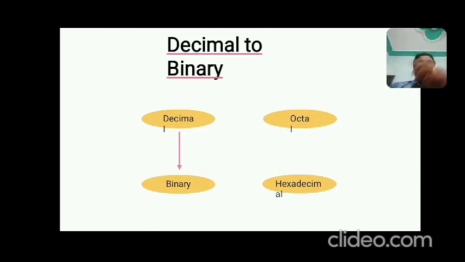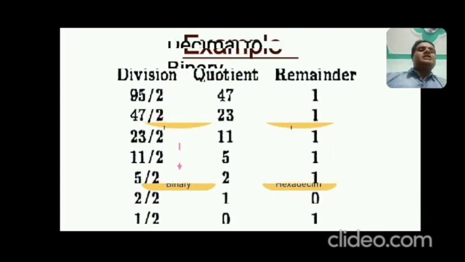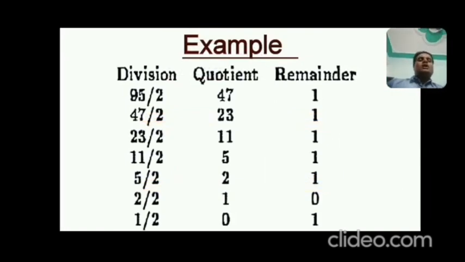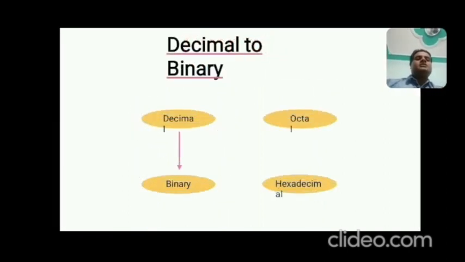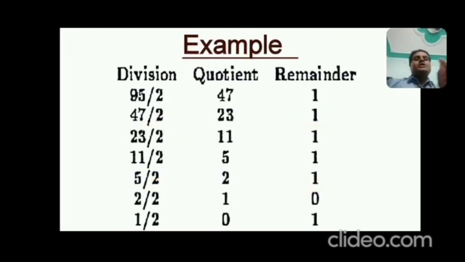Okay, now come to the next conversion, that is decimal to binary. This is something different: decimal to binary, decimal to octal, and decimal to hexadecimal. All these conversions follow the same fashion. How? Decimal to binary. Come to the next slide. How do we convert in this type of conversion, decimal to binary? You should know what is quotient and what is remainder.